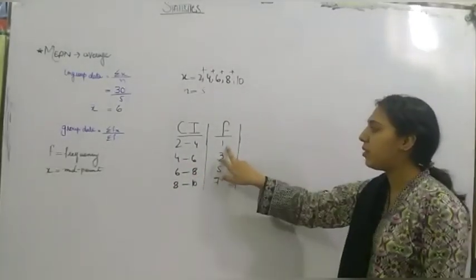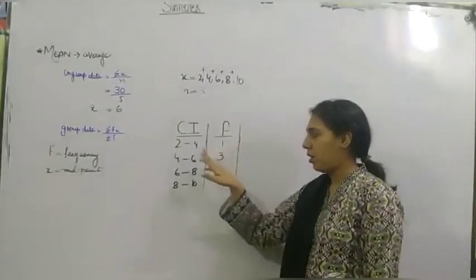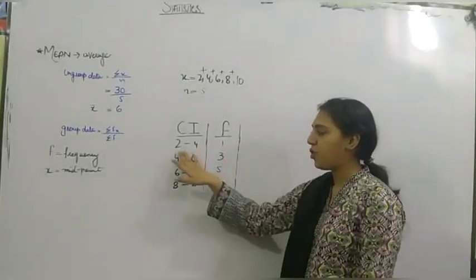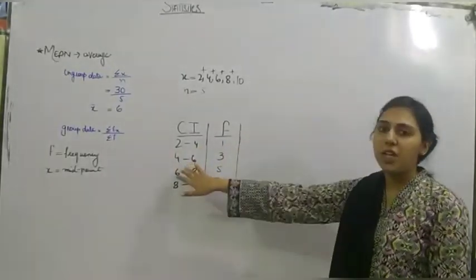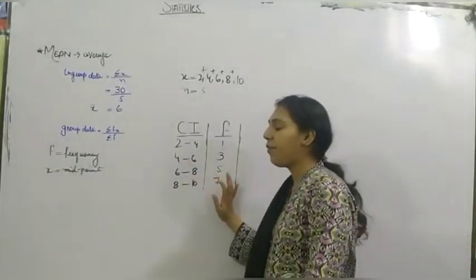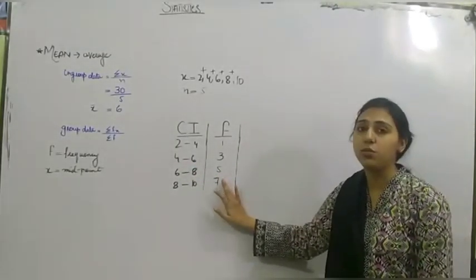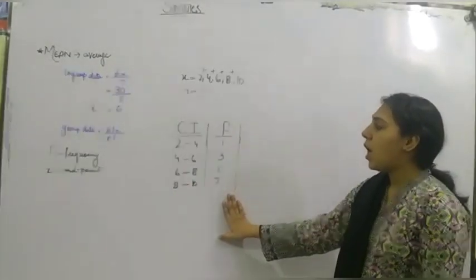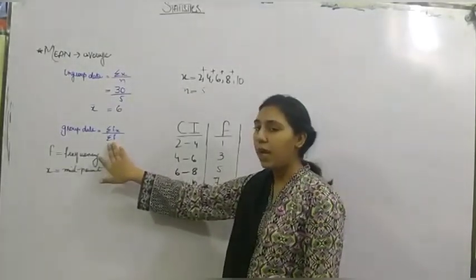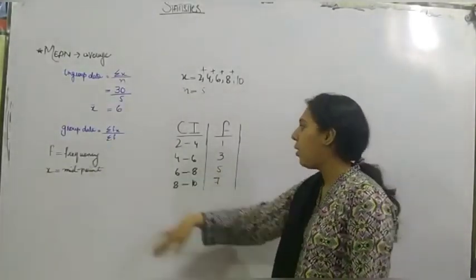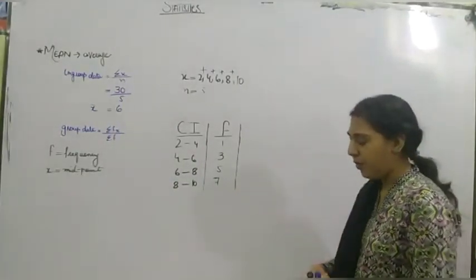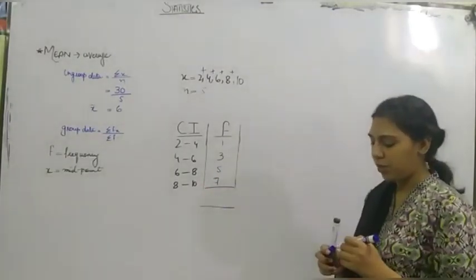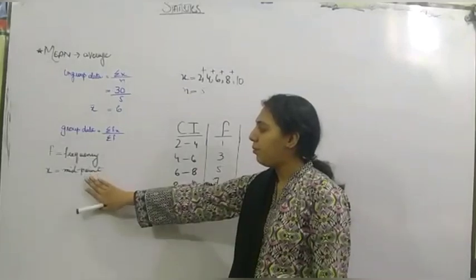What is f? Frequency. We can tell 2 to 4 years students are only one. In the 4 to 6 age group we have 3 students, 6 to 8 we have 5, and 8 to 10 we have got 7 students in between these groups. This is frequency. Now for the formula we can easily find summation f because we have all the frequencies over here. We just have to add these and we will get summation f. But we don't have x.